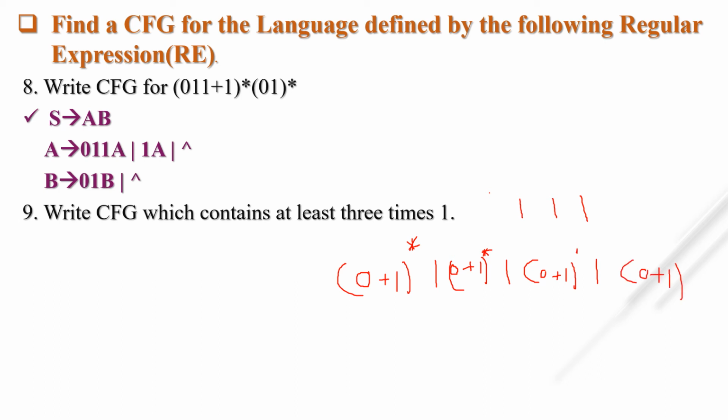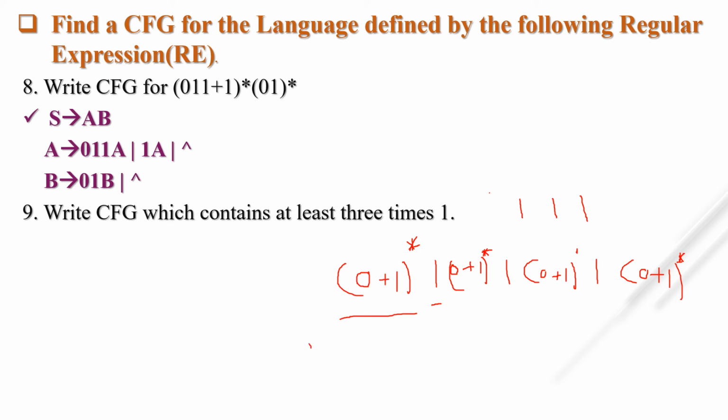I have already told you that if you know properly what is a regular expression and how to generate a regular expression for a particular given language, then and only then will all these CFGs and how we construct the language be easy for you, otherwise not. So for 0 plus 1 we already know what the RE and CFG are. Only the remaining 1 1 and 1 is left.